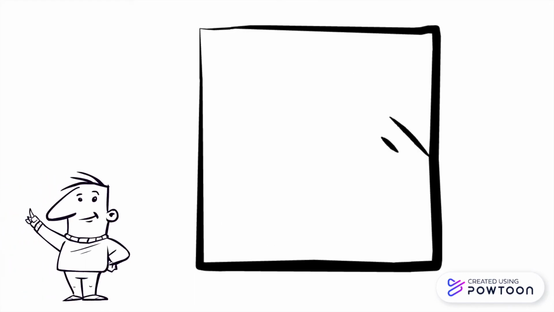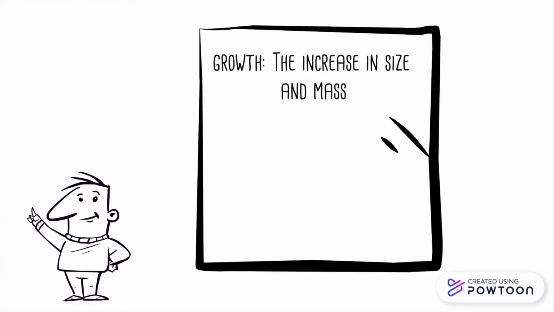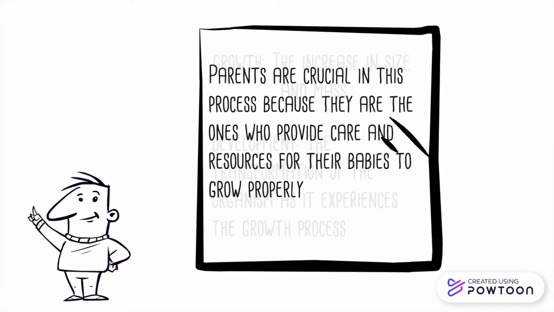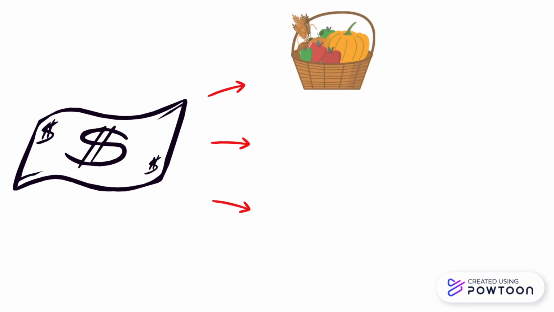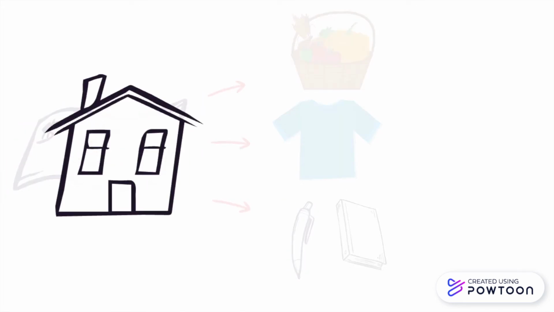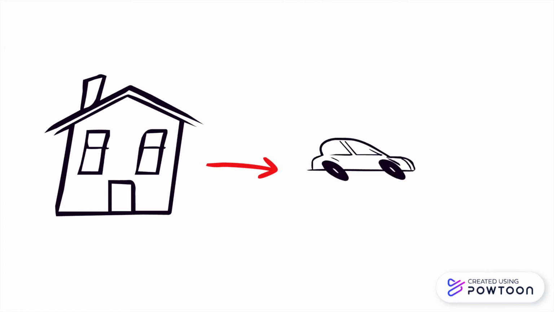An important distinction to note is that growth is the increase in size and mass, while development is the transformation of the organism as it experiences the growth process. Parents are crucial in this process because they're the ones who provide care and resources for their babies to grow properly. Your parents work to earn money, use the money to buy food, clothes, school supplies, and more until you're ready to move out and live on your own.